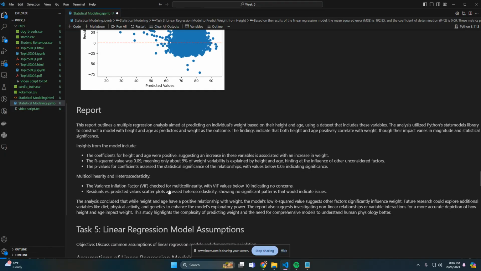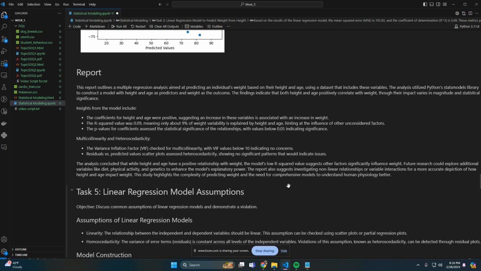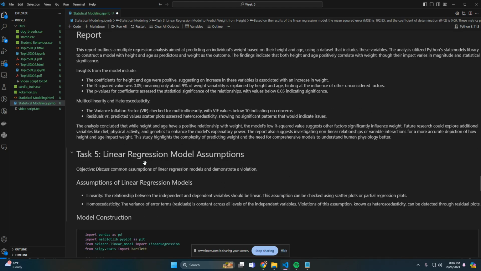Looking at the VIF calculated for multicollinearity, the values are below 10, so there's not really any concern there. And then there's no significant pattern in the residuals, suggesting that there's a lot of heteroscedasticity.